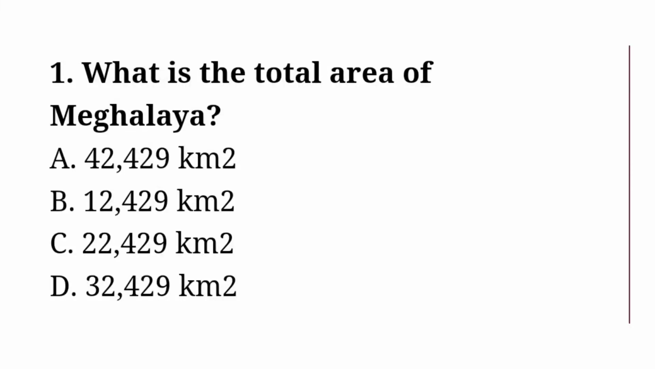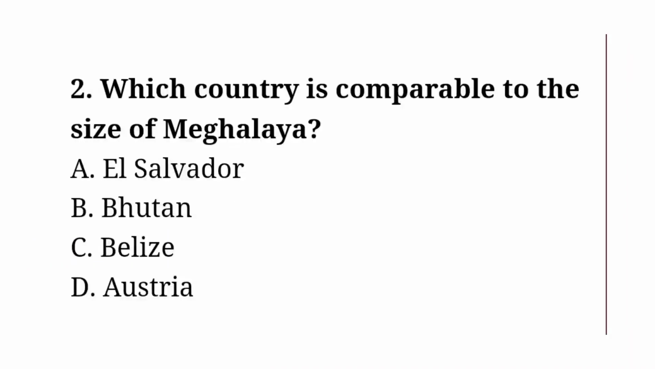Number 1. What is the total area of Meghalaya? Option C, 22,429 square kilometers is the correct answer. Number 2. Which country is comparable to the size of Meghalaya? Option C, Belize is the correct answer.